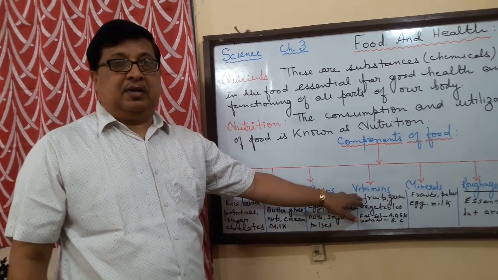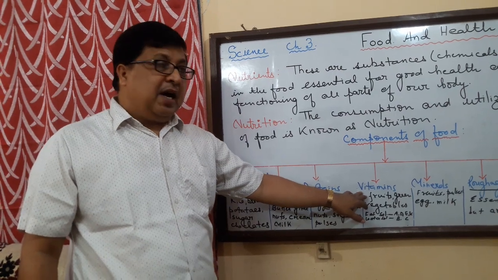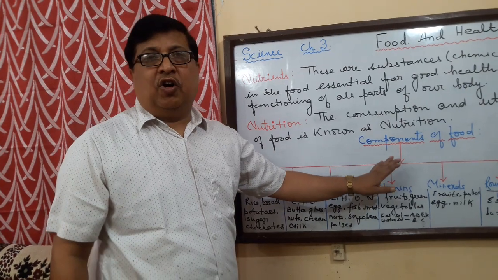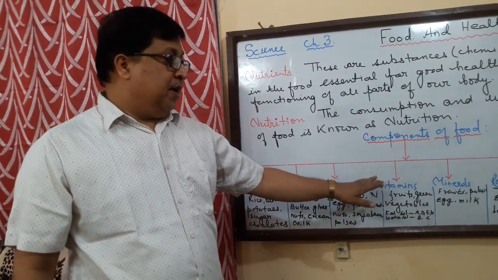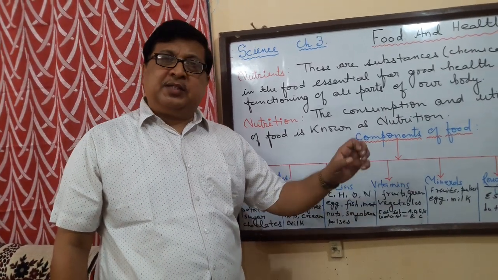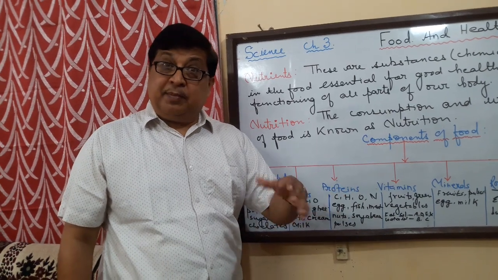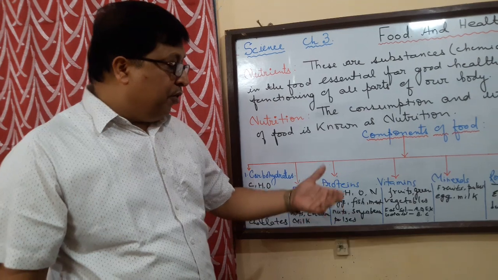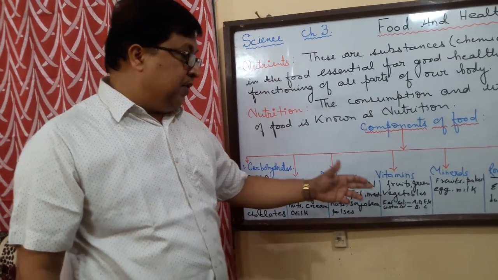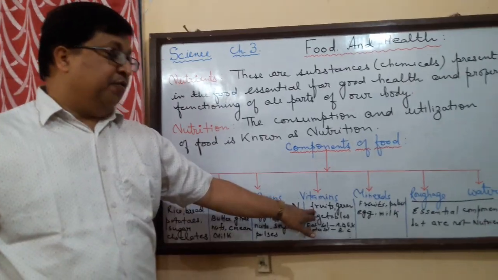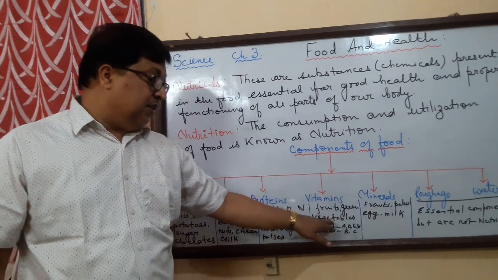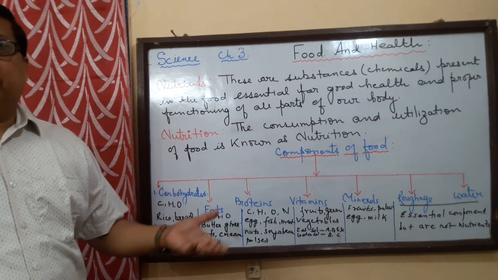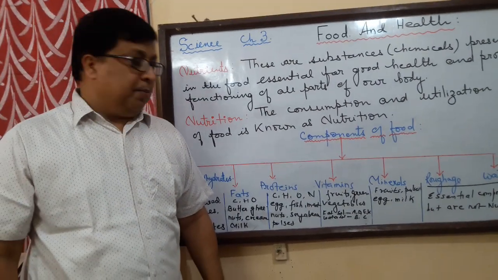Next is vitamins. Now the vitamins are very essential for the proper functioning of our body parts. These vitamins are needed in very small quantity, yet their importance is undeniable. From where do we get vitamins? We get vitamins from fruits and green vegetables. Of course, these are some of the sources from where we get vitamins for our body.